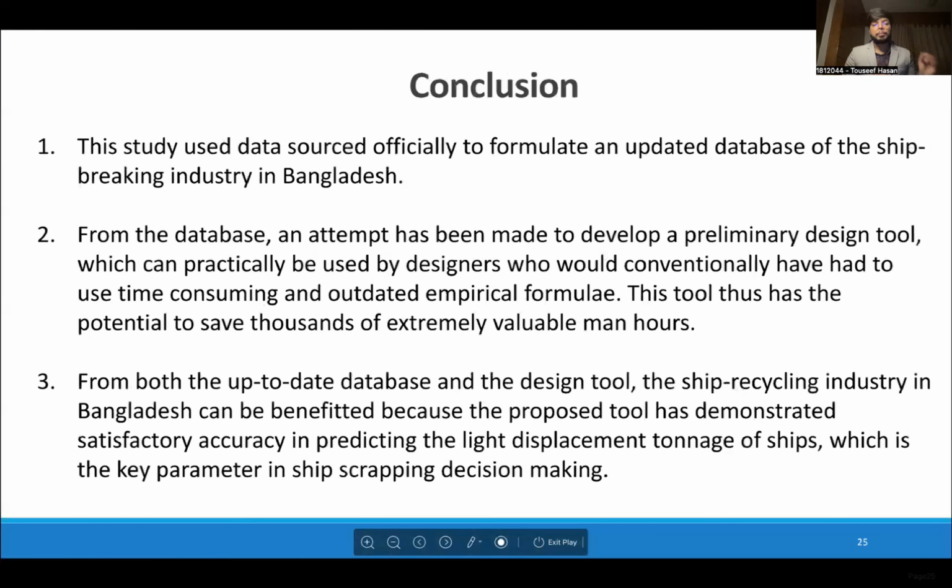So to sum it all up, our study at first formulated an updated database of the globally renowned shipbreaking industry in Bangladesh, which is the first of its kind. Then a preliminary design tool was developed using the data as an alternative to the conventional methods to save up precious man hours in ship design. Finally, as our tool has shown to quite accurately predict the light displacement tonnage of ships, it has the potential to massively benefit the ship recycling decisions in the recycling industry.